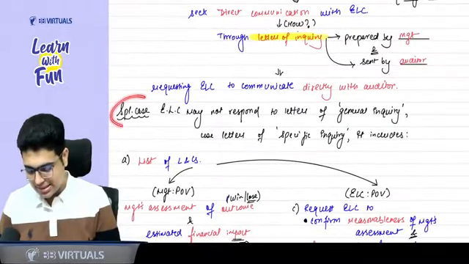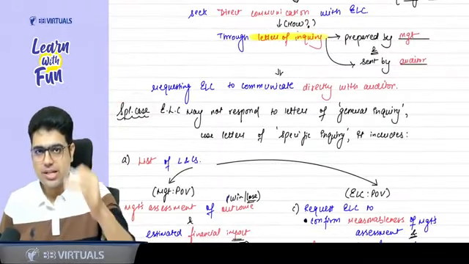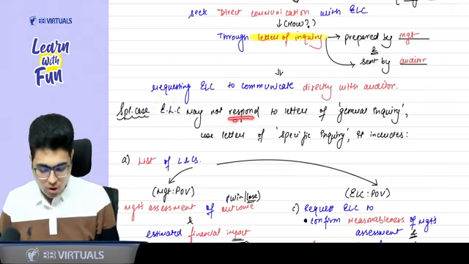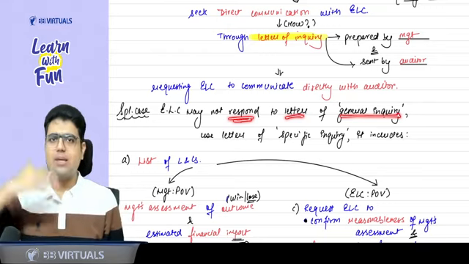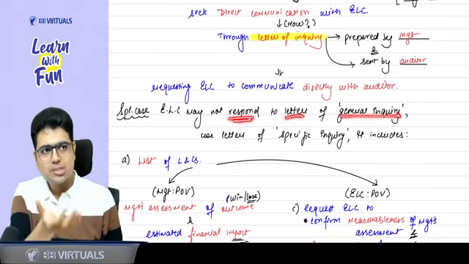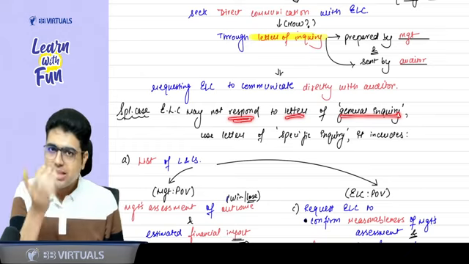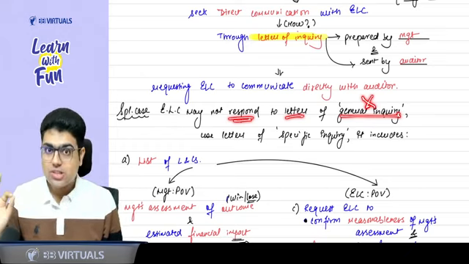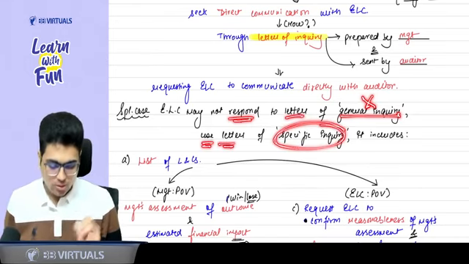Now let's understand a special case. On this special case, there is a case study also in your ICS study material. Understand it properly. External legal counsel may not respond to a letter of general inquiry. General inquiry means I am asking the external legal counsel to explain all the cases that he is handling for the entity and give me the details about the cases. He will not respond to a letter of general inquiry. So which letter will I use? A letter of specific inquiry.